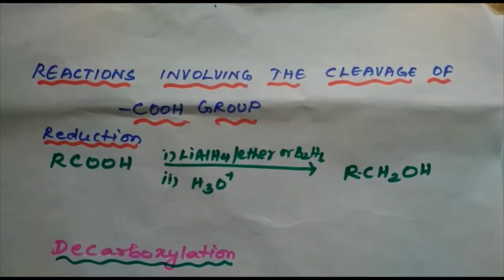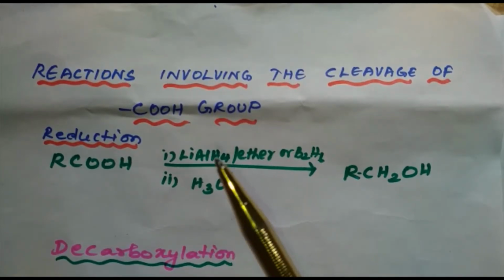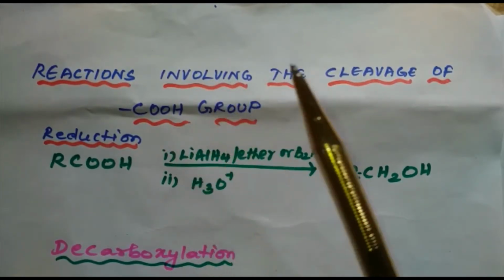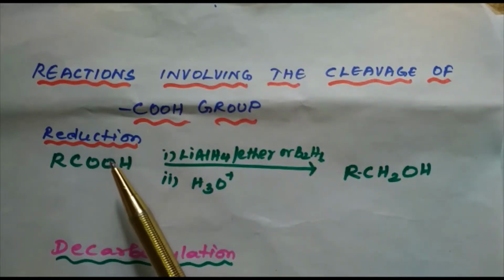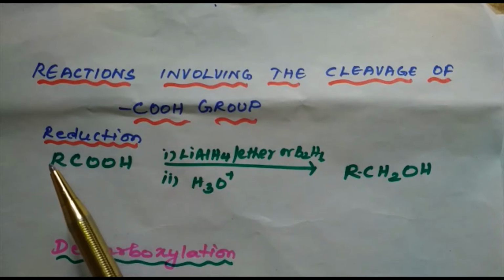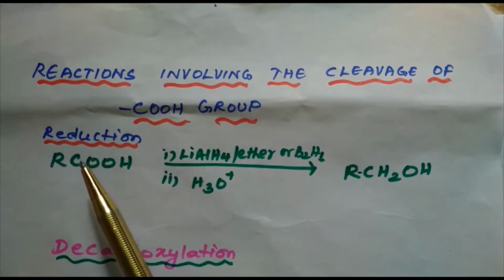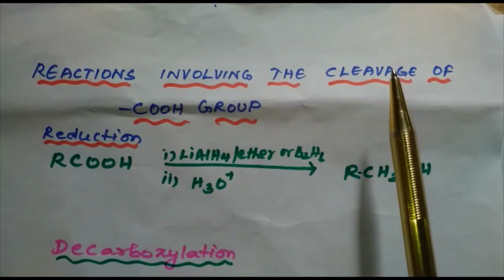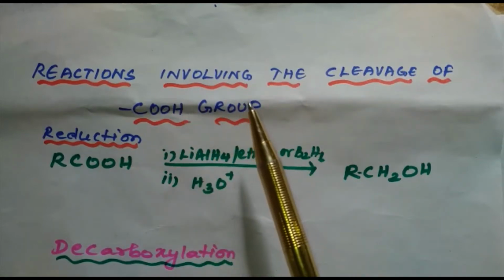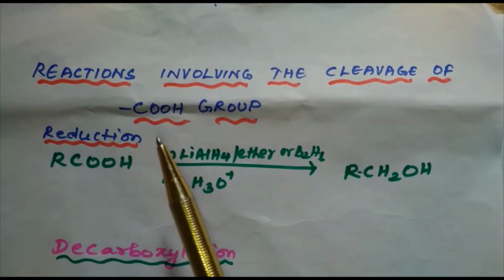The next segment of chemical reactions is reactions involving the cleavage of the COOH group. For example, if you take the carboxylic acid, the bond between the alkyl and the carboxylic carbon breaks. First one is reduction.